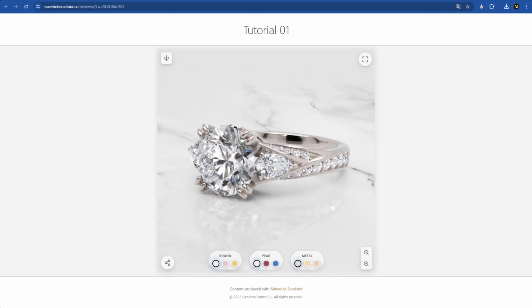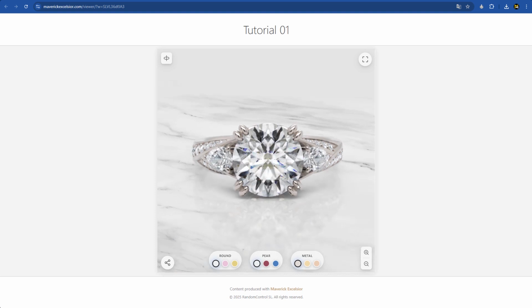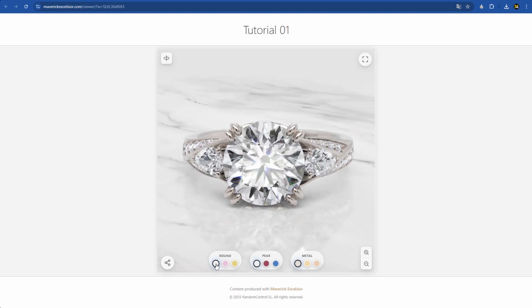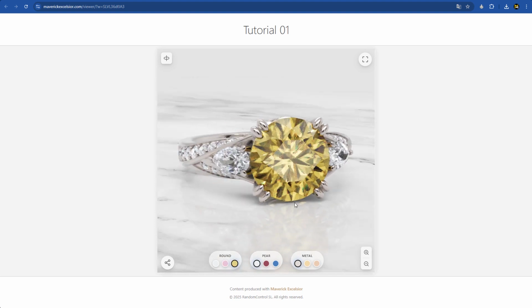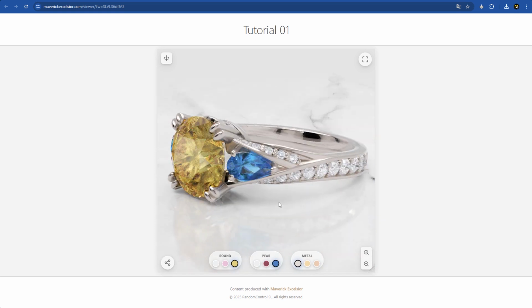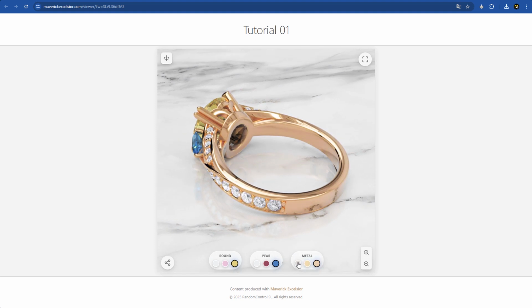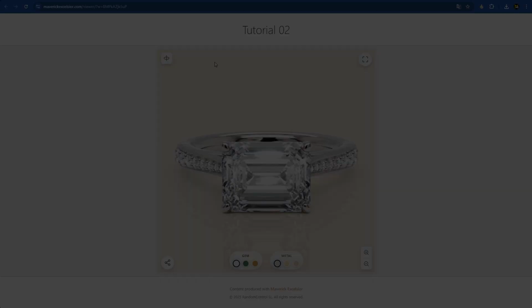In this video, we're going to see how to create an interactive material configurator. Here's an example. Notice how we can change the material of the center diamond to fancy pink or fancy orange, and the side stones to ruby or blue sapphire. And of course, we can also switch the metal to yellow gold, rose gold, or white gold.